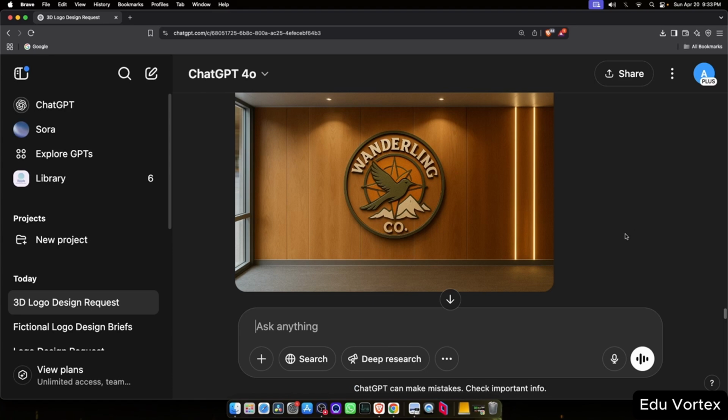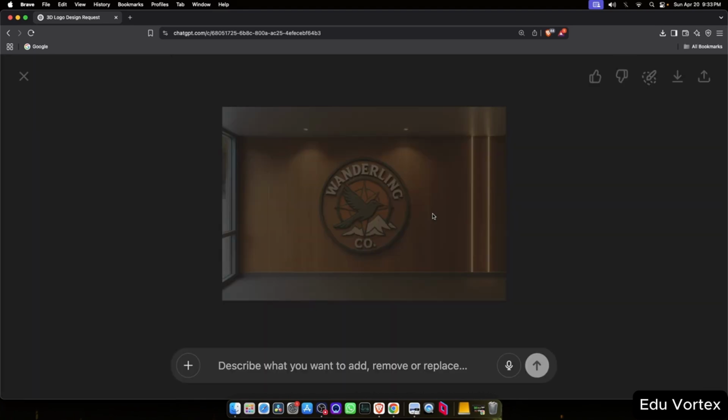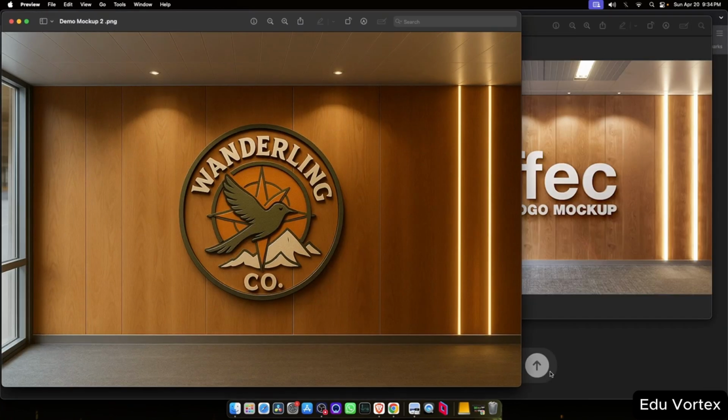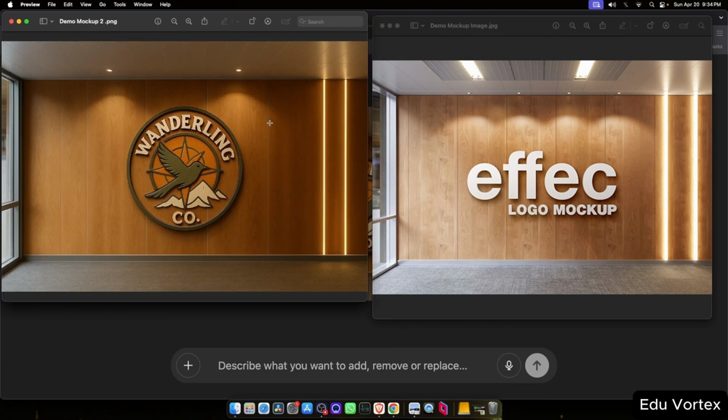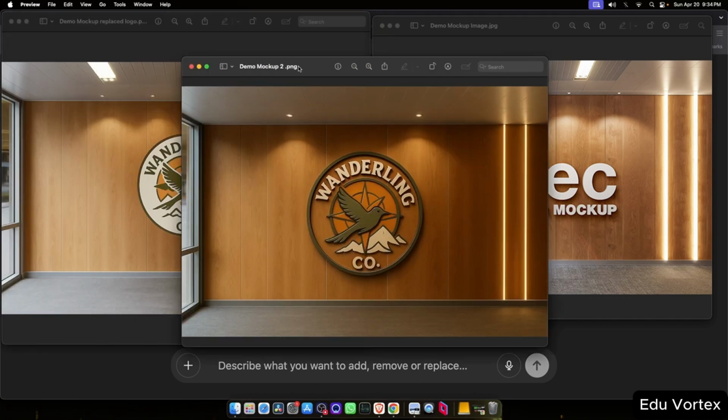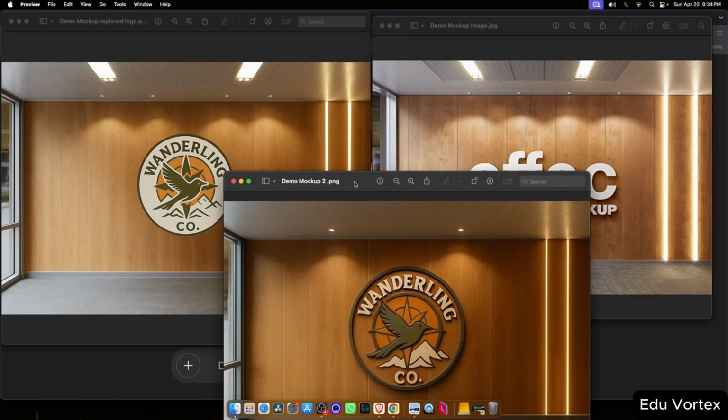A few minutes later, we have the new version, and this one looks even better. It adds that 3D depth we were going for, and honestly, it's really close to the original mock-up style. You can see both versions side by side on my screen, and the final result looks great.